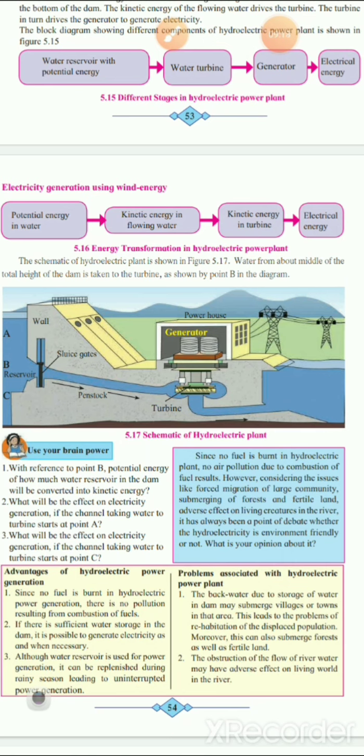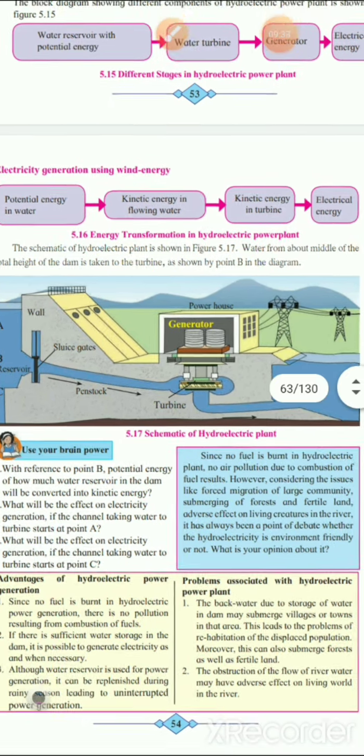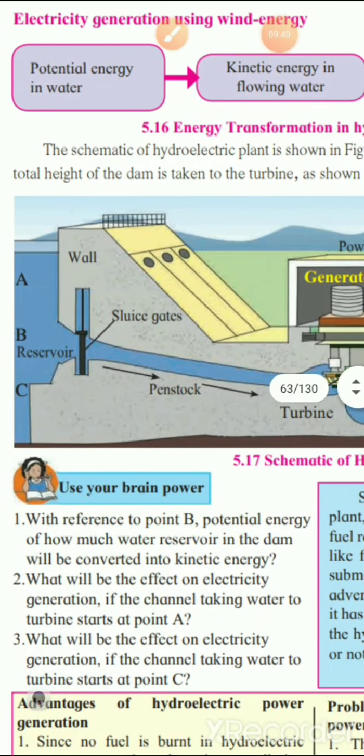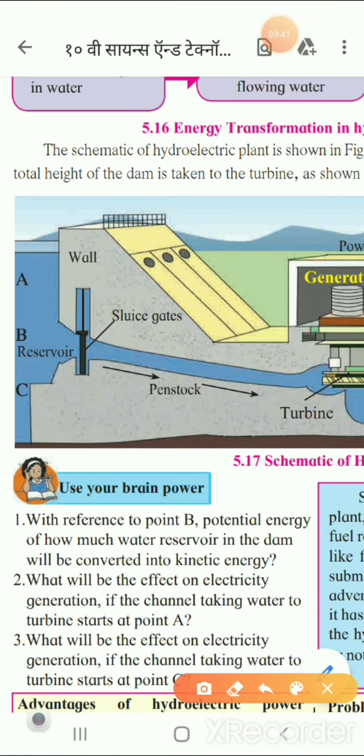First, let me tell you that whenever water from the dam is taken, it is taken from the middle of the dam wall. So that is why whatever pressure or flow of water we need, we can get there. So let me show you the diagram, children. Here I'll show you all the parts. This is the point B from where the water is taken. The flow of water is taking place this way.